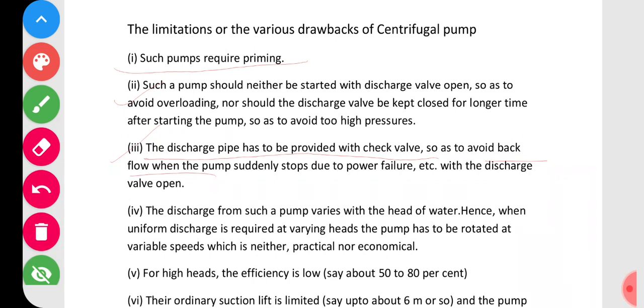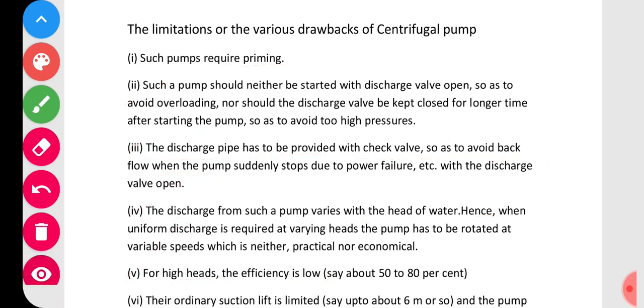Next, the fourth one: the discharge from such a pump varies with the head of water. So if the head of the water is changing, then the discharge also varies. This is one major disadvantage in this case. And the fifth one: for high heads, the efficiency becomes low. That is one disadvantage here. It is about 50 to 80% only.